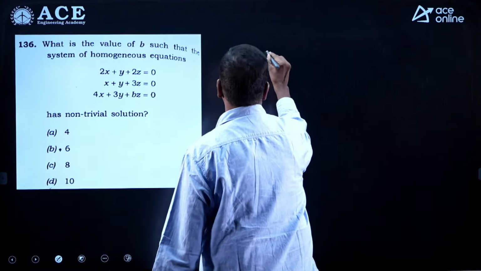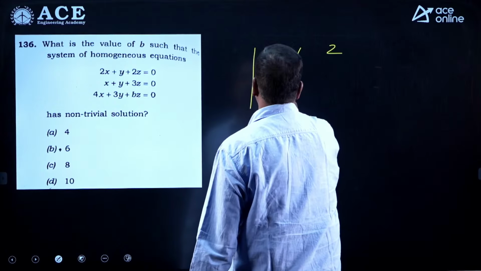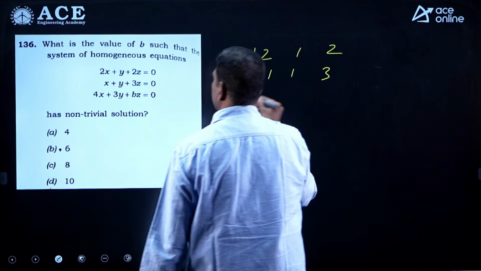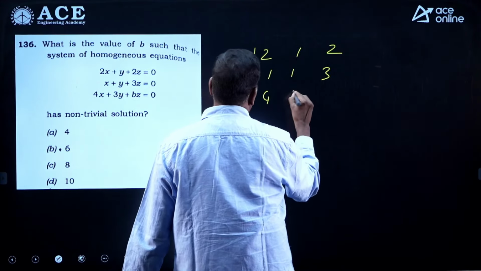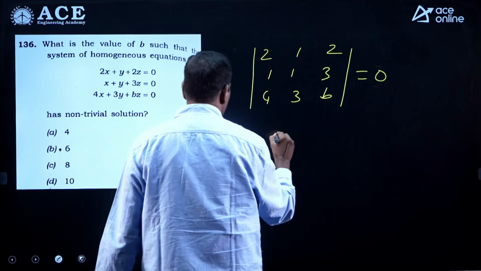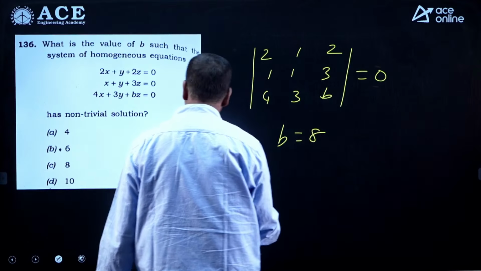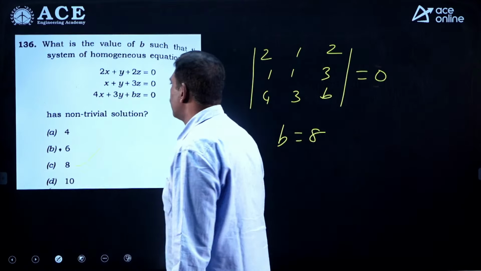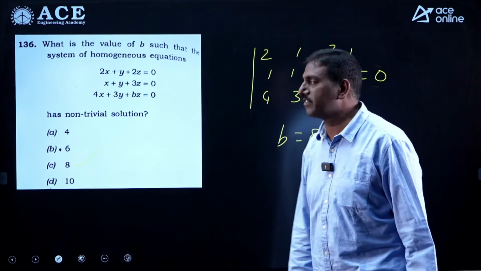Equate the determinant of the coefficient matrix, that is 2, 1, 2, 1, 1, 3, 4, 3, B, to 0, and we will get the value of B. The B value is 8. Option C is correct. After calculations we get B is 8.